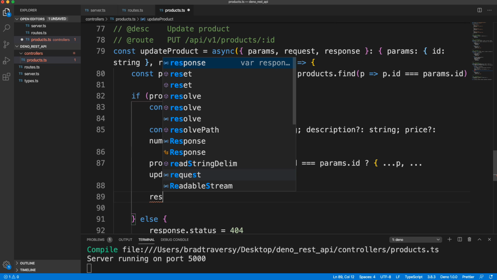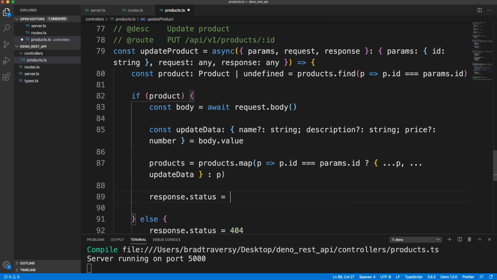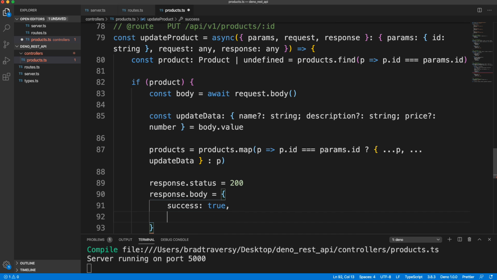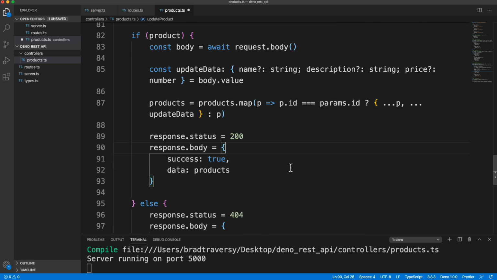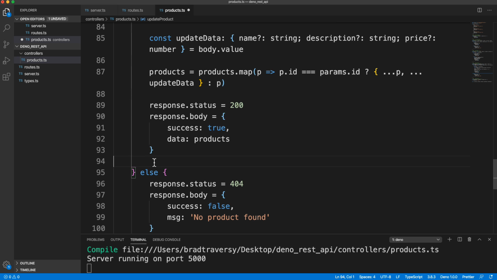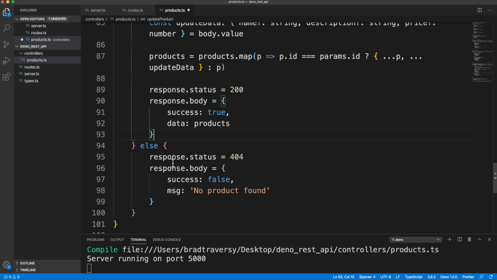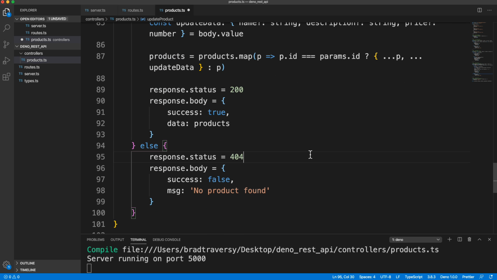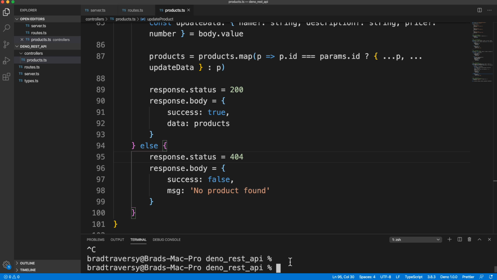Now response, let's say response status is going to be 200. It means everything went okay. And then response dot body, say success true. And then as far as the data goes, we'll just return the entire thing, so the entire array with the updated data. And then we have this else here. So this is basically if it's not found, and we can just keep this as is, because up here we're just checking for the product. If it's not found, we'll send that back. So let's try it out. Save that, and let's reload.